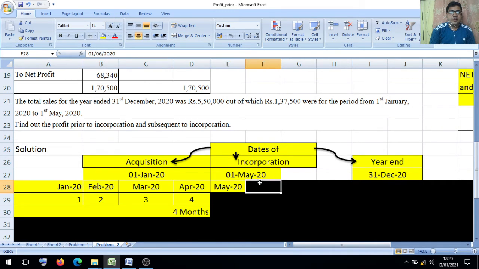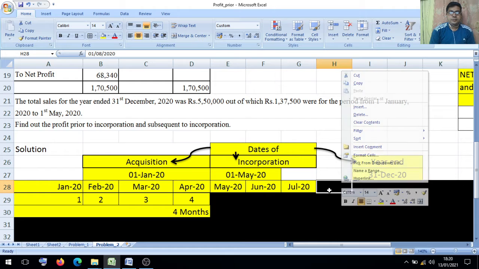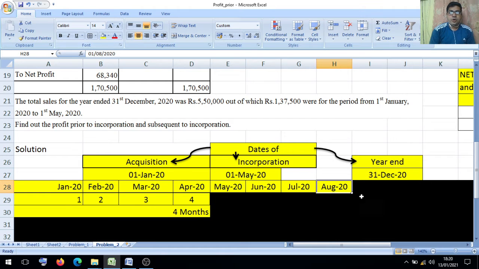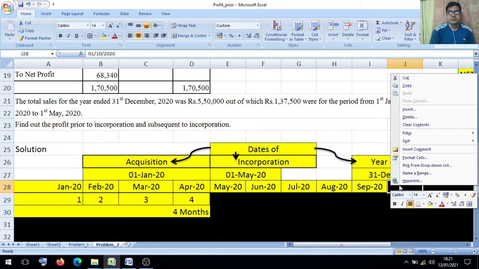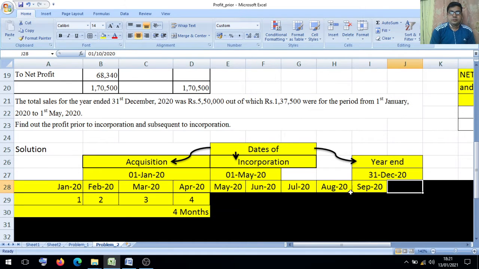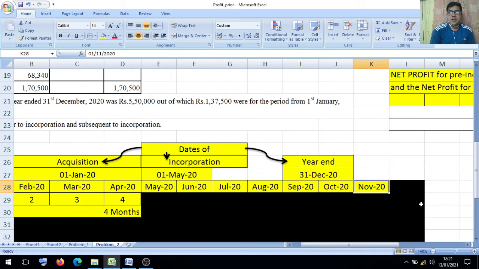May, June, July, August, September, October, November and December.